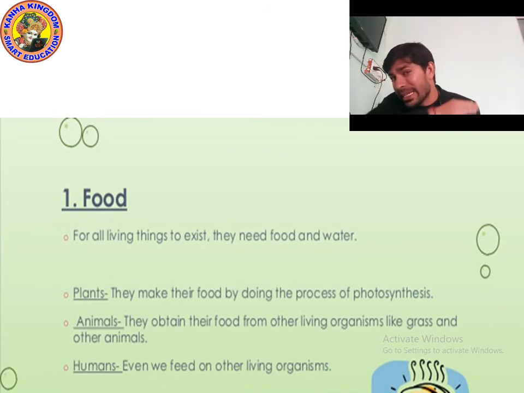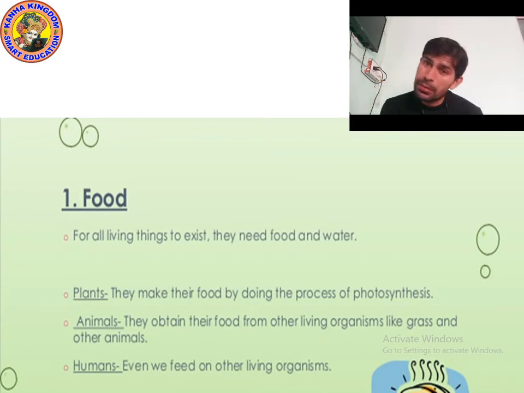Means they kill other animals and eat. And omnivores are those animals which eat both plants food and animal flesh also. We human beings are omnivores. So for all living things to exist, they need food and water. Yes, we all need food and water.